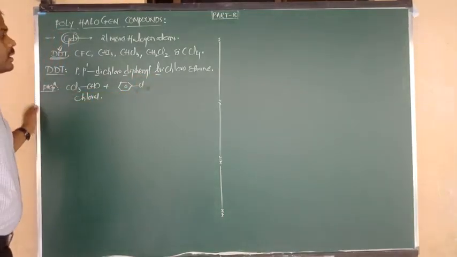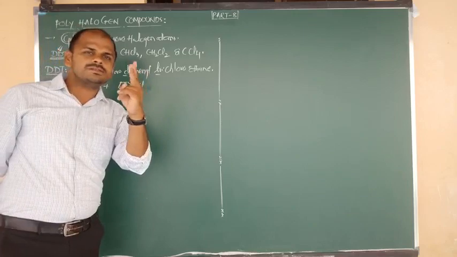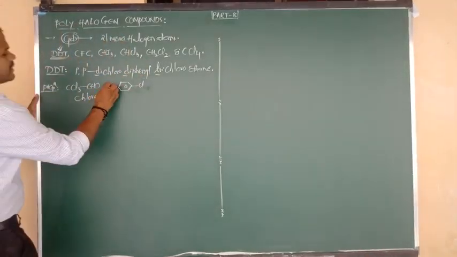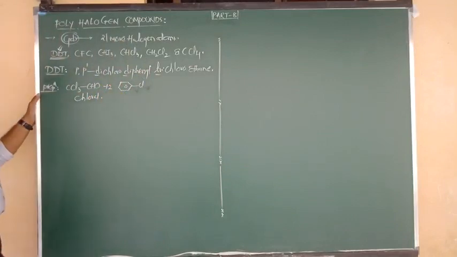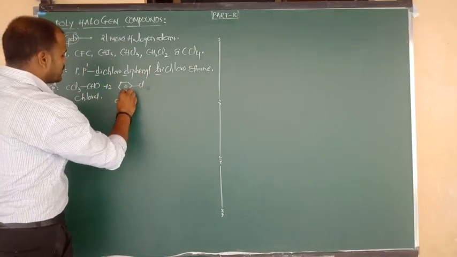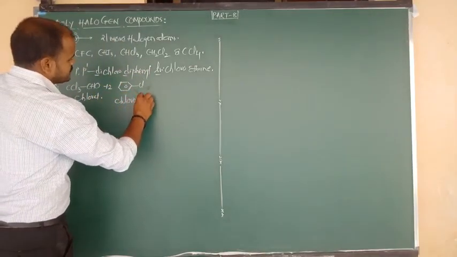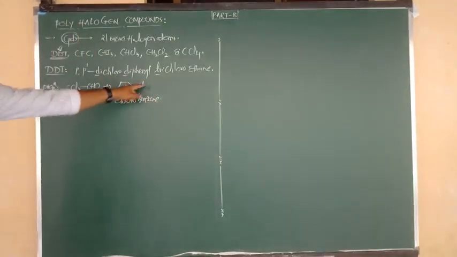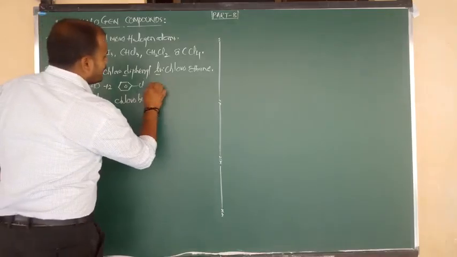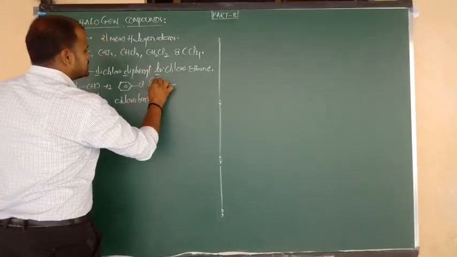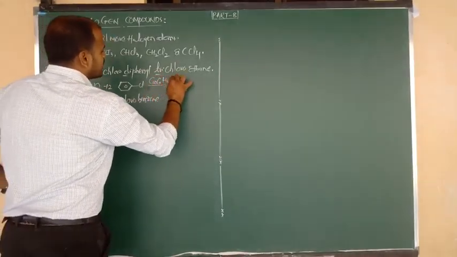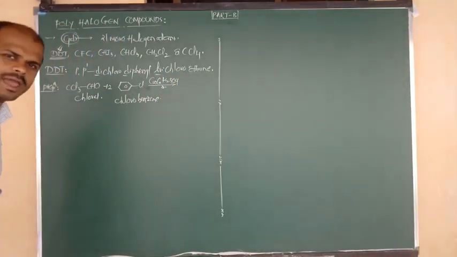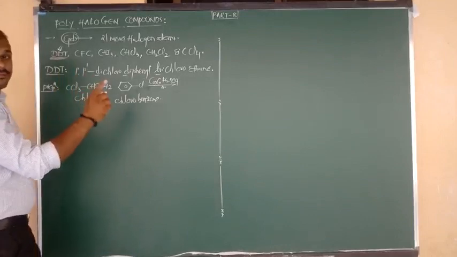Here, how many phenyl groups? Phenyl means benzene. Diphenyl means we need two benzenes, so I am going to consider 2 moles of chlorobenzene. Chloral reacts with chlorobenzene in the presence of a suitable dehydrating agent, which is concentrated sulfuric acid. You know very well. Listen carefully.